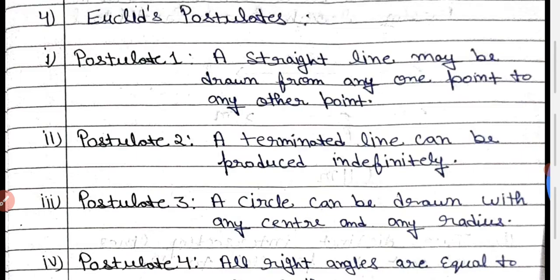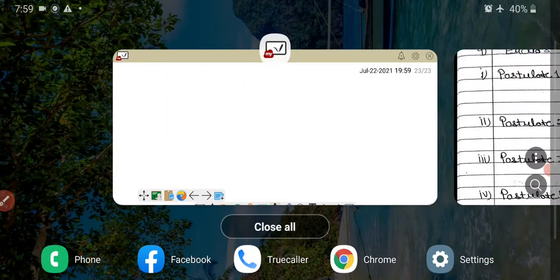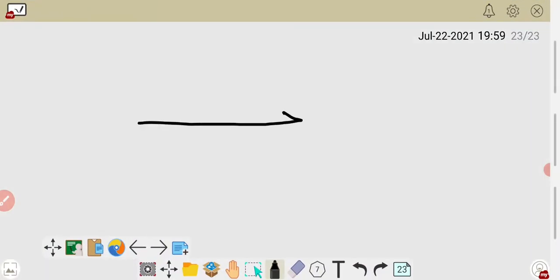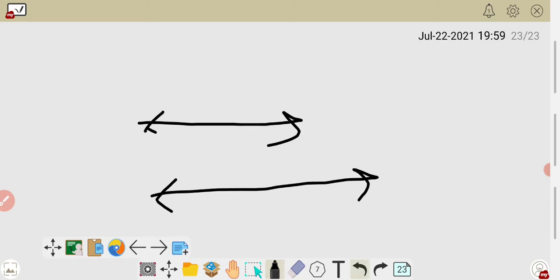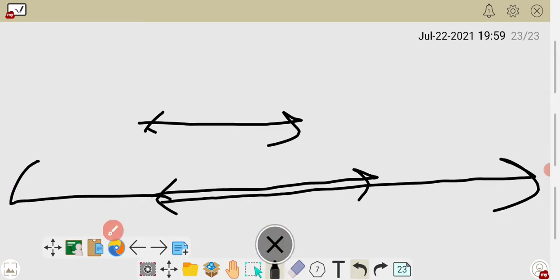A terminated line can be produced indefinitely. It means that suppose you have a line. What is the meaning of a line which has two arrows? It is a terminated line. Terminated means it is stopped. So if you want, you can produce it indefinitely. It means whatever length you want, you can take. So it is the second postulate. What is the second postulate?